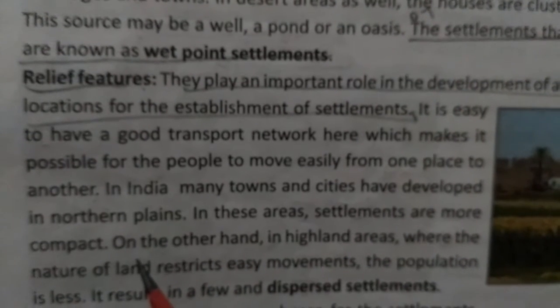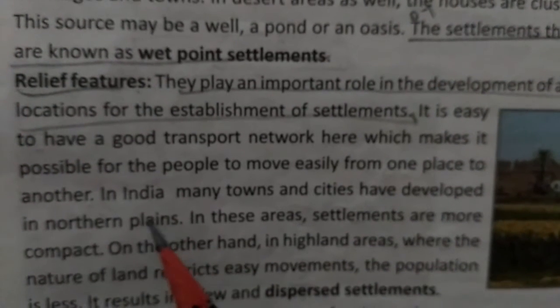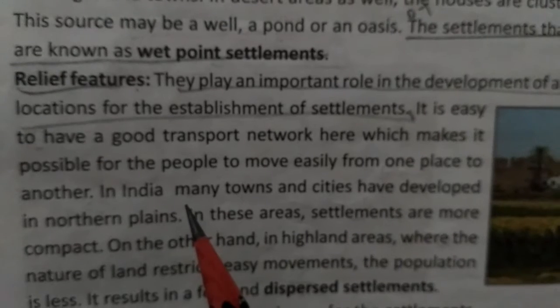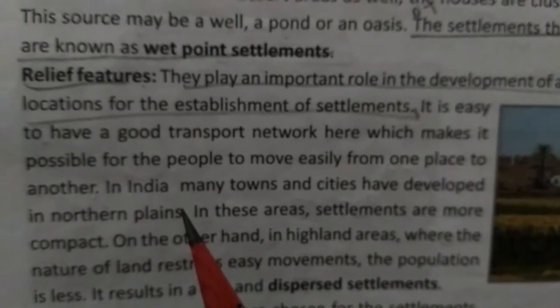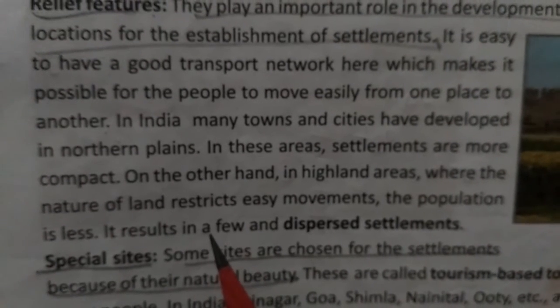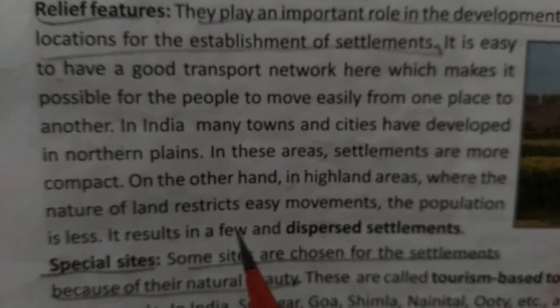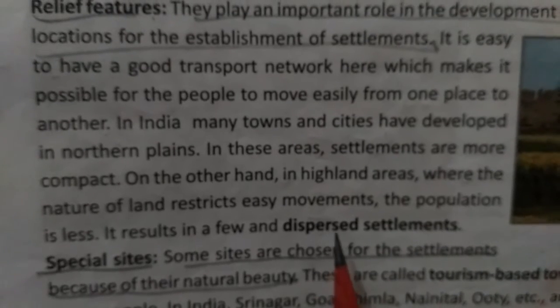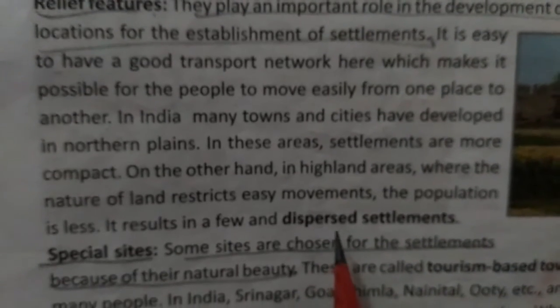On the other hand, people easily move from one place to another just because of these facilities. Otherwise, if plains are not there and some rough terrain is there, then the population or the settlement can be dispersed or scattered.